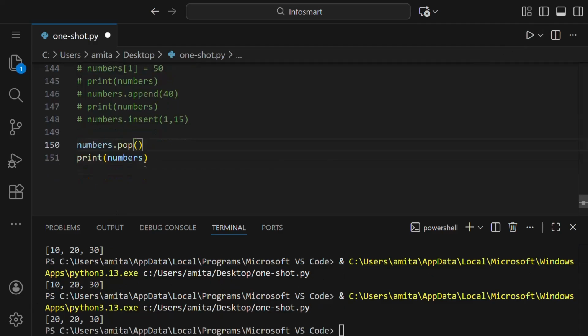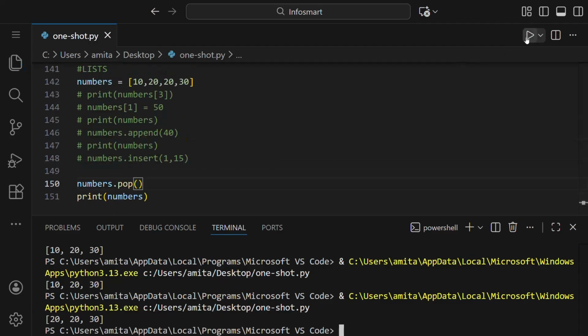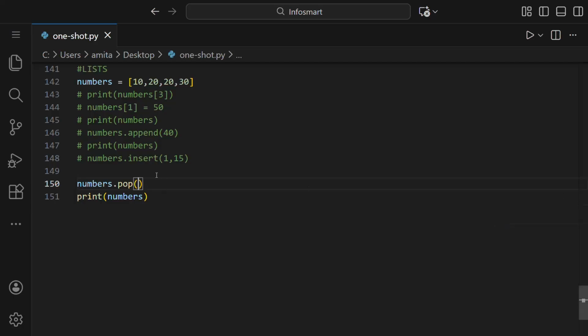If we do not give any index in this, you see the last element is removed. So by default, pop removes the last element if the index is not mentioned. Lists allow duplicate values as we have seen here, 20, 20. So it allows these duplicate values to be there.